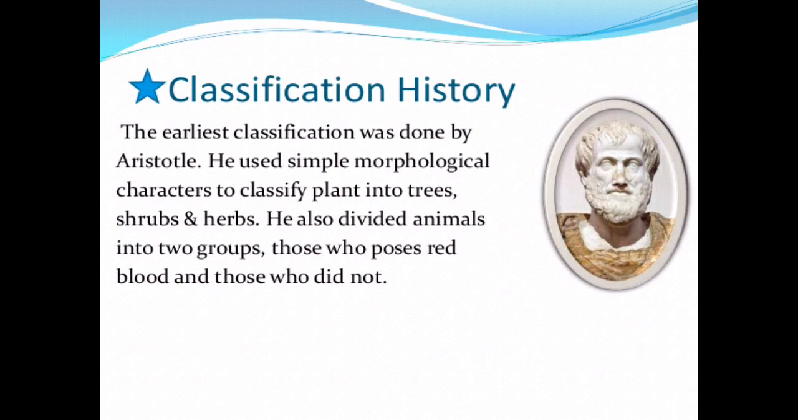Classification history. The earliest classification was done by Aristotle. He used simple morphological characters to classify plants into trees, shrubs, and herbs. He also divided animals into two groups, those who possessed red blood and those who did not.